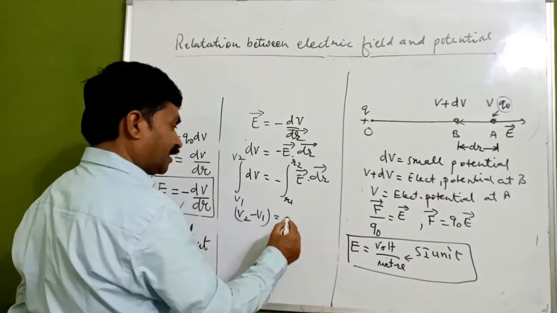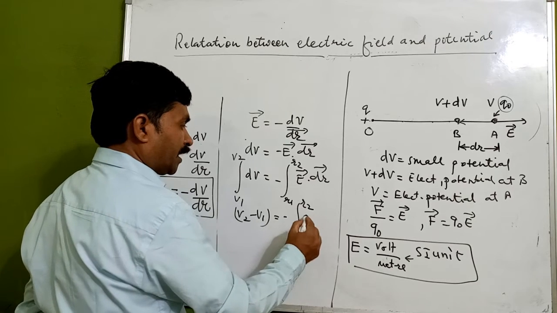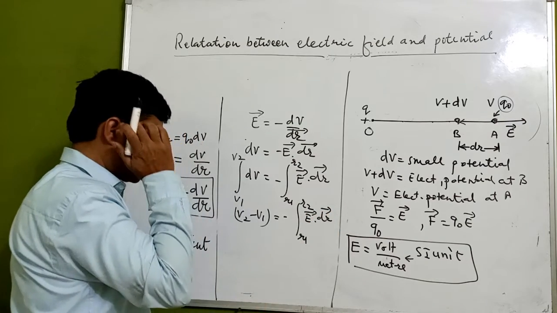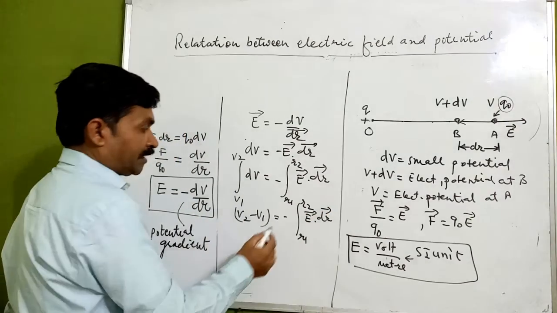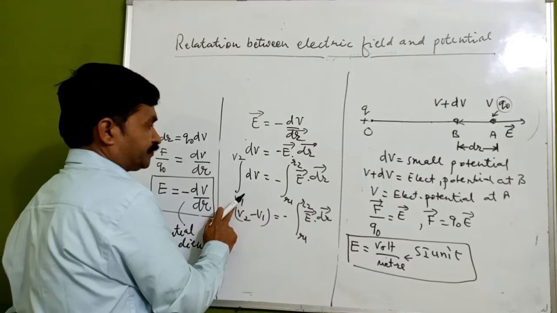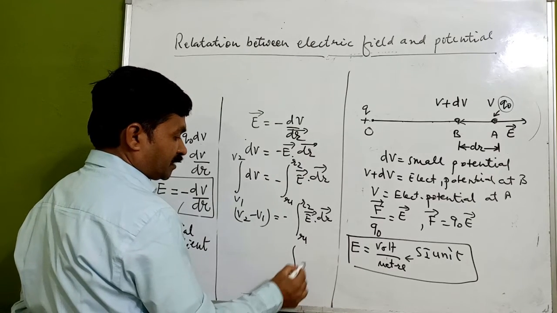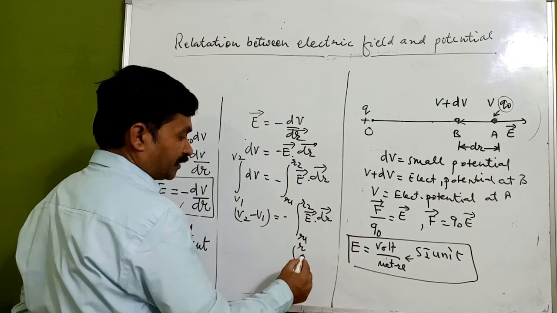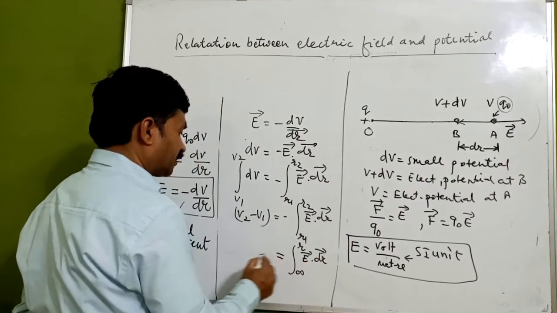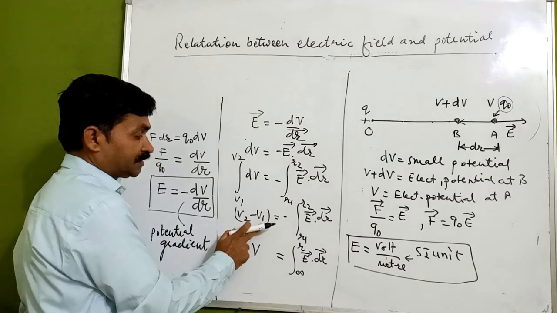Finally, we get the integral from R1 to R2 of E dot dr. If we assume V1 is 0 at infinity, then the integral from infinity to R of E dot dr is equal to V2 minus V1, and V1 we have taken as 0.